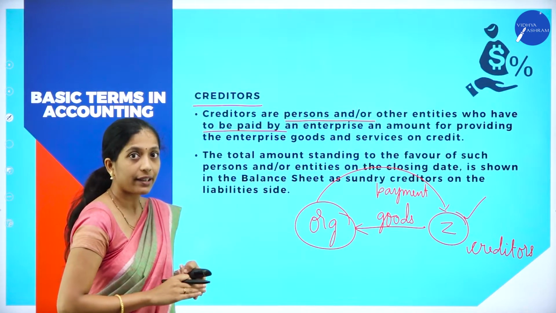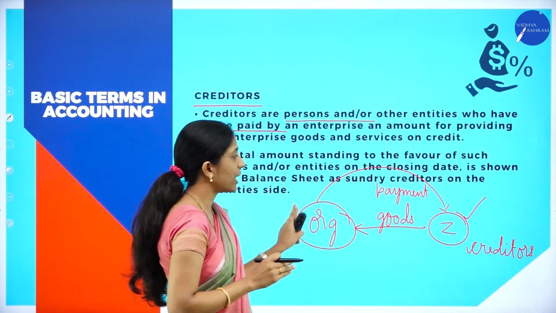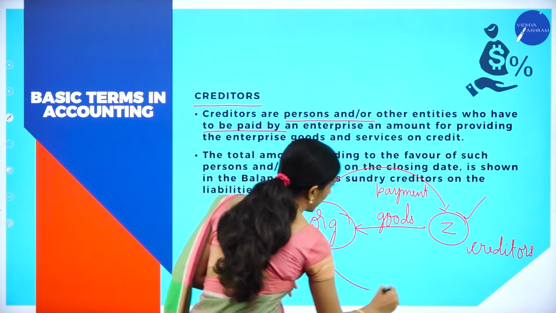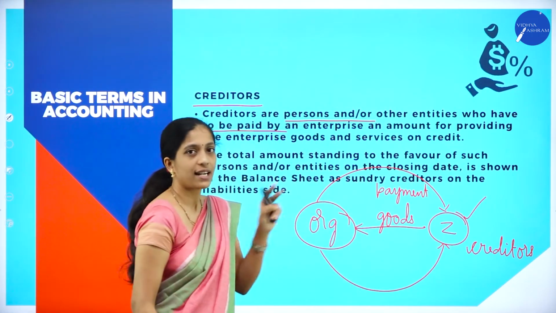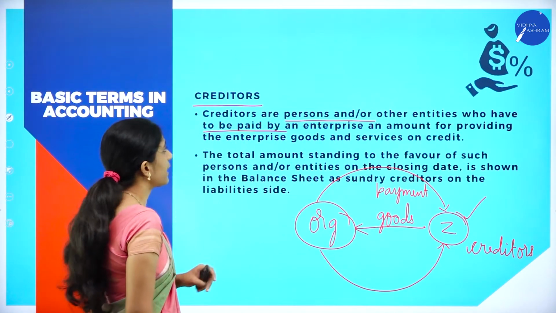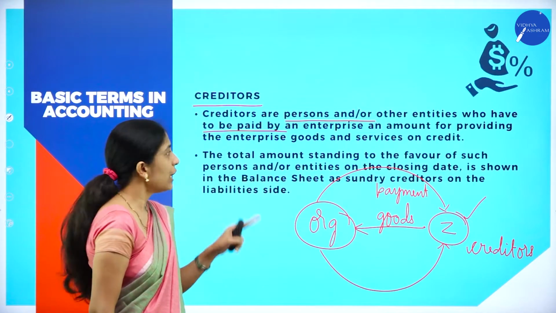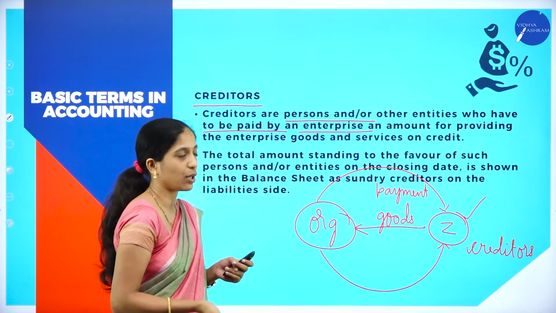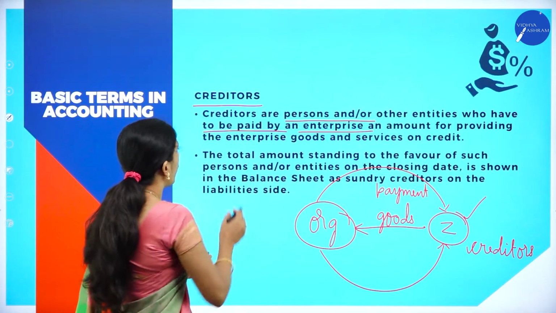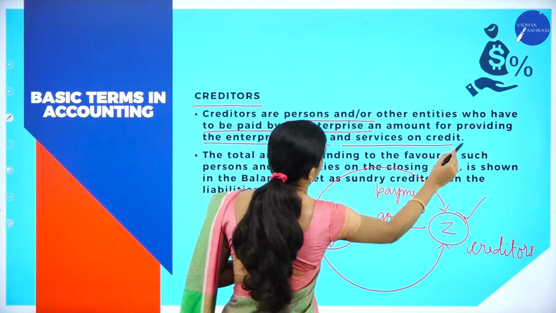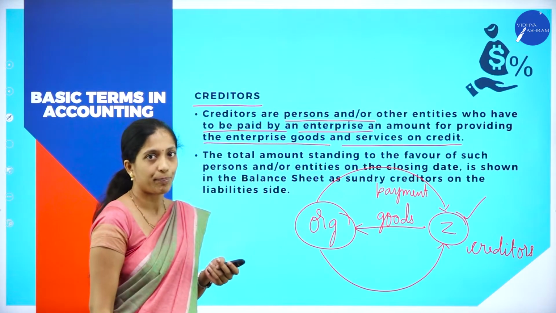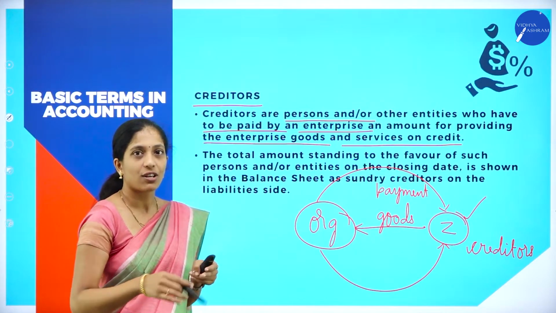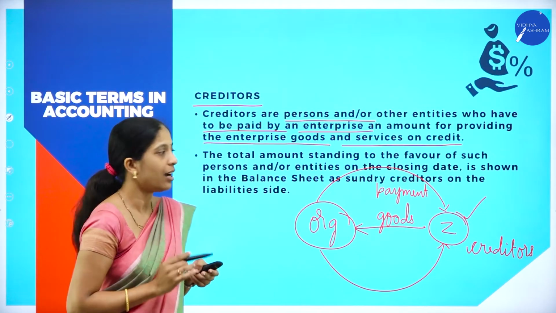Z is a creditor from which the organization has purchased goods on credit basis, for which it has to make payment in the future. So Z is a creditor. So, creditors are the persons or other entities who have to be paid by an enterprise. Here, enterprise is nothing but organization, an amount for providing the enterprise goods and services on credit basis. Now, Z is called what? Creditors, because the organization has to pay him in the future.